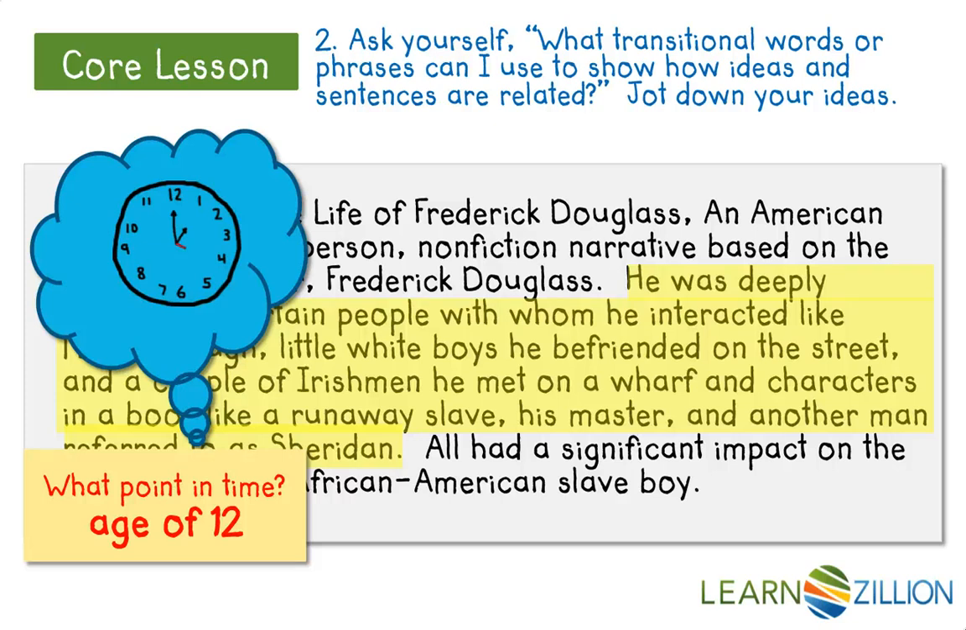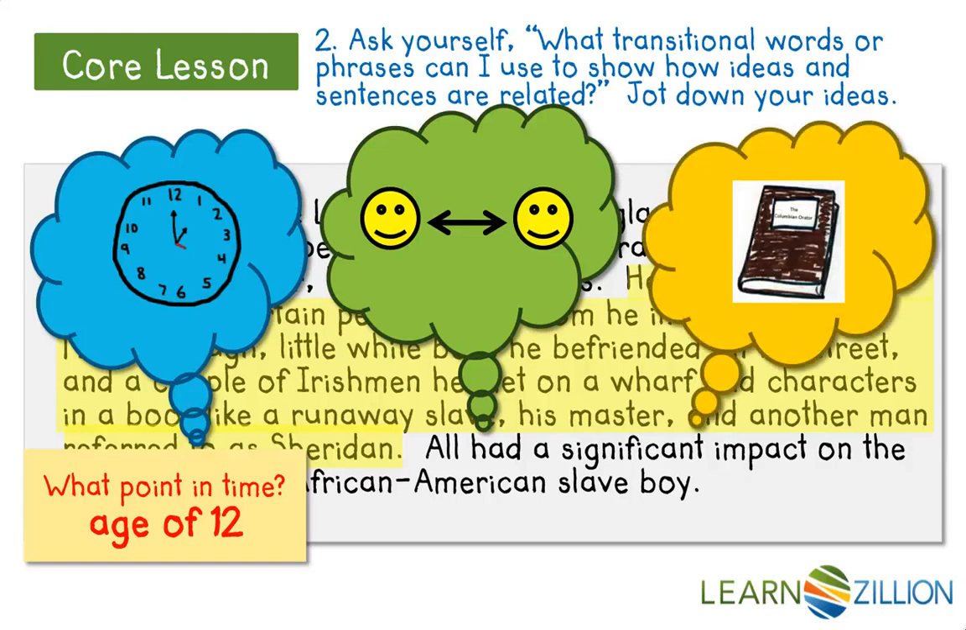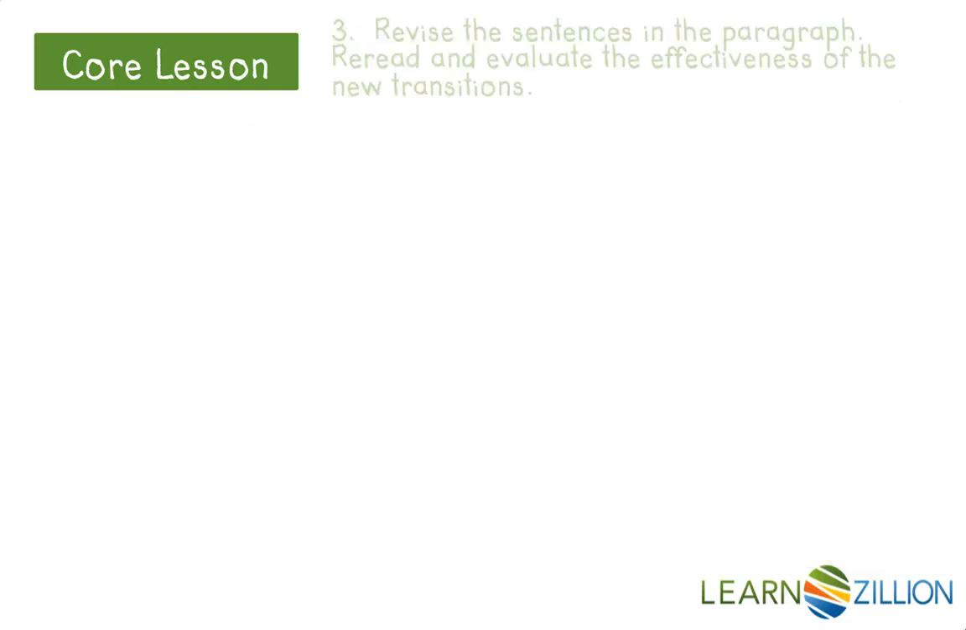I also know that transitions can help a reader understand how things are the same and different. This is why I'm thinking of that with this second sentence. Some of the characters I'm writing about were people Frederick met face to face, like Mistress Hugh, the little white boys, and the Irishman. On the other hand, he read about the runaway slave, his master, and Sheridan in a book. When I revise, I want to choose words and phrases that contrast these two different ways Frederick encountered characters. Now that I have my ideas for revision jotted down, I'm ready to move on to step 3.